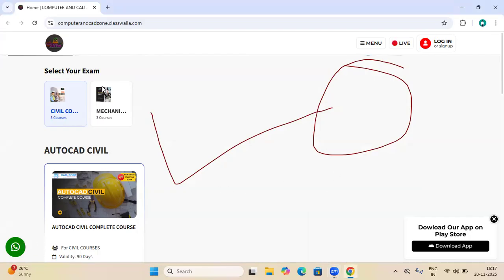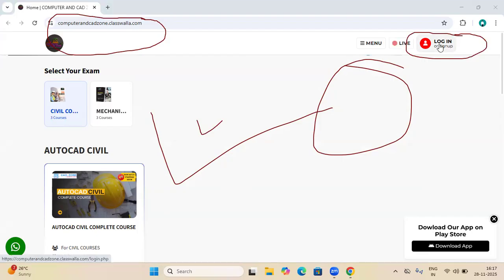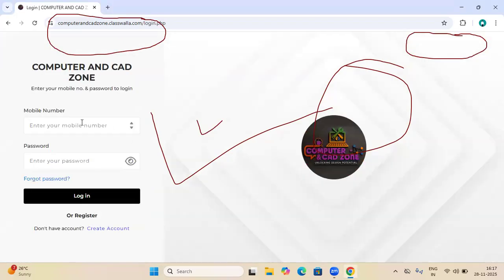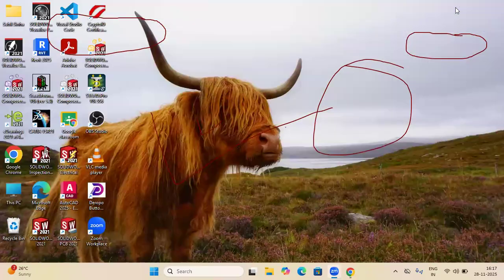So see, this is my website. As I told you, you can find my website in my channel description. So you will go there. Here you can see the login option is there. Login or sign up. If you are doing it for the first time, you need to sign up. If you already have an account, you just log in through this. So one minute, I will log in.